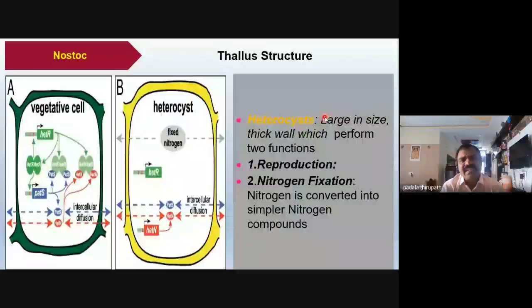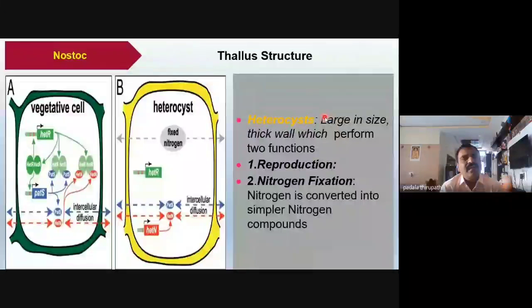In this thallus we observe different types of cells. Most are vegetative cells, but some vary: one is the heterocyst, another is the akinete. This slide shows the heterocyst.